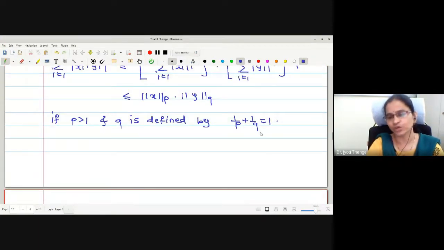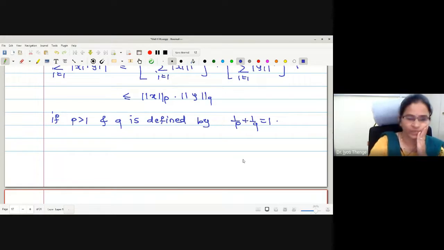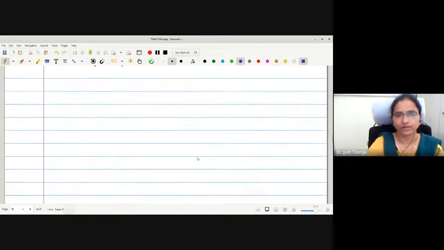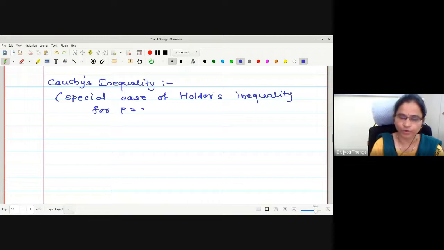What should be the value of q in this case? We want to satisfy this relation, no? For any p, we want to find q such that 1 by p plus 1 by q is equal to 1. Therefore, if I take the value of p as 2, what will be the value of q? 2. Yes, it's 2 again. Therefore, this is the special case of Holder's inequality for p equal to q equal to 2. Let me write.